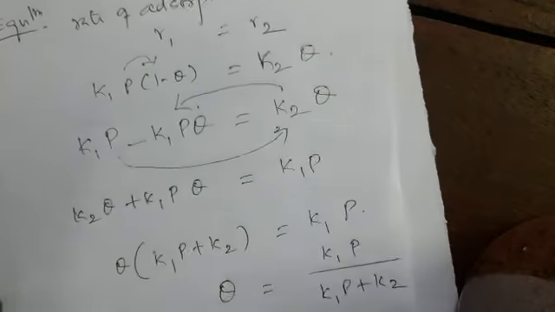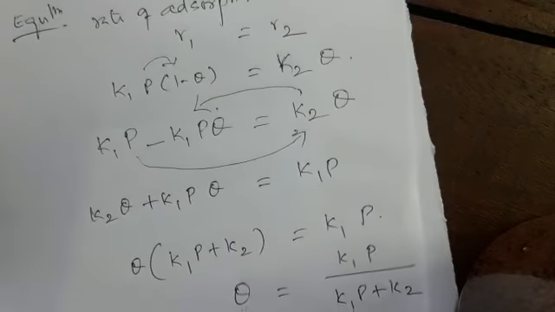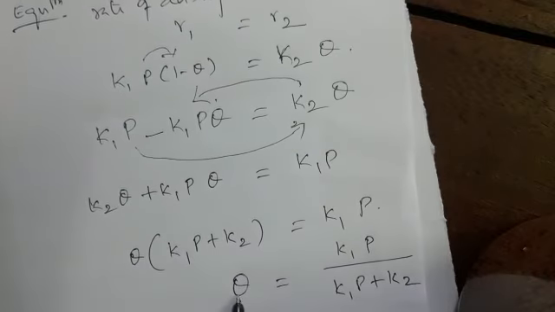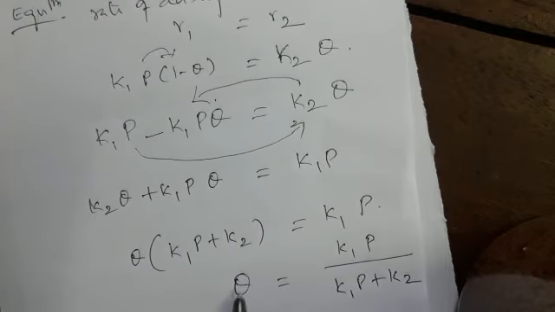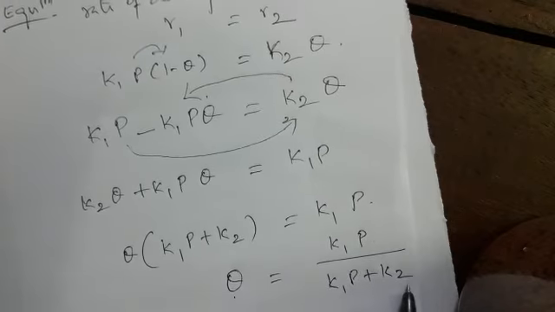This is theta, the covered portion. Theta is the covered portion. That means gas molecules are adsorbed on the metal surface, the covered area theta is equal to K1P by K1P plus K2.